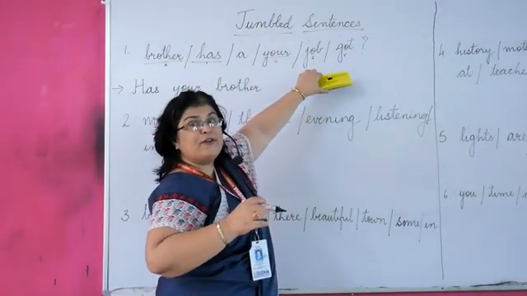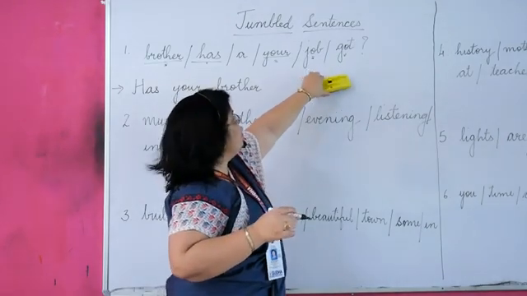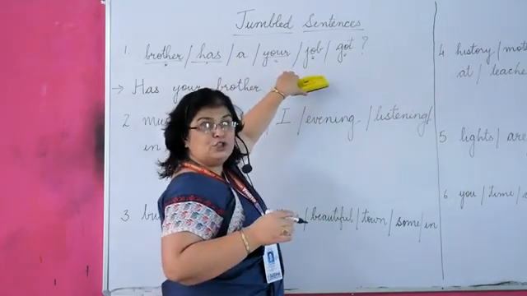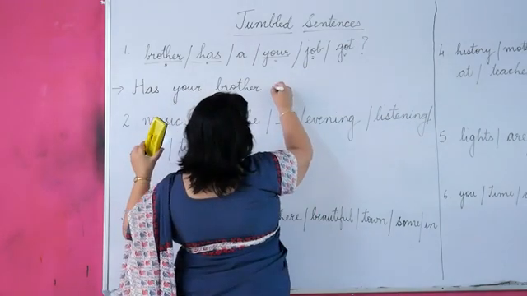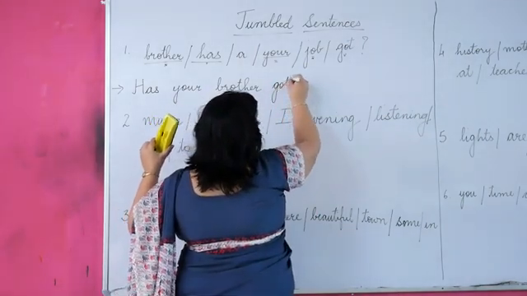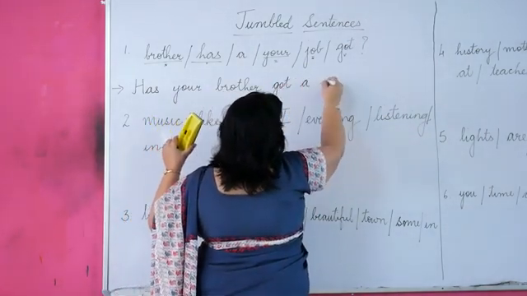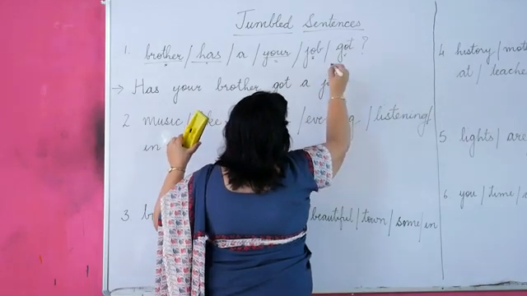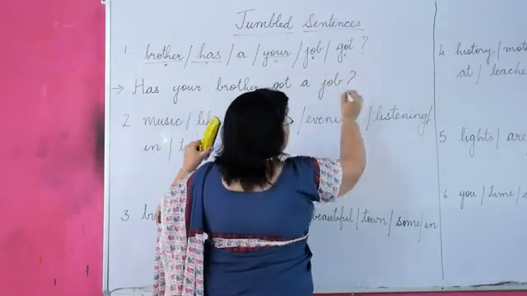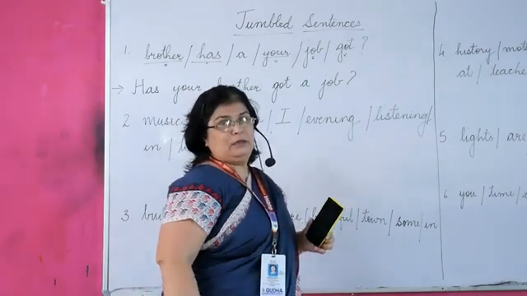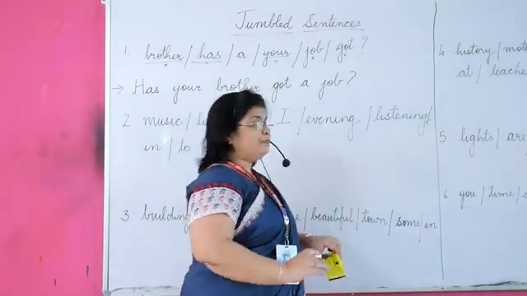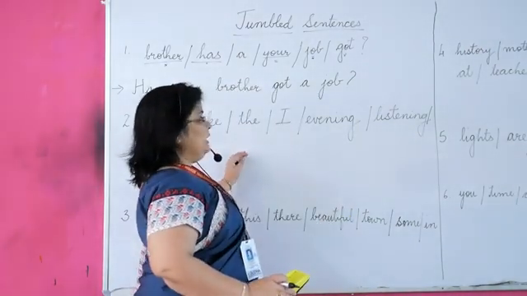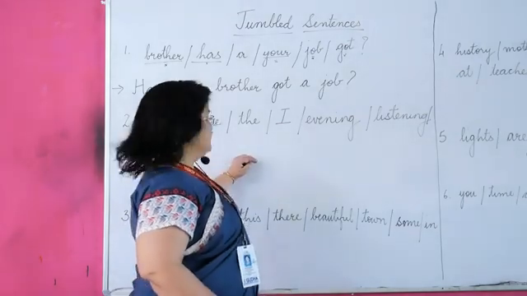Now we can very well frame the remaining sentence. Got a job. Got a job and a question mark. Got it?